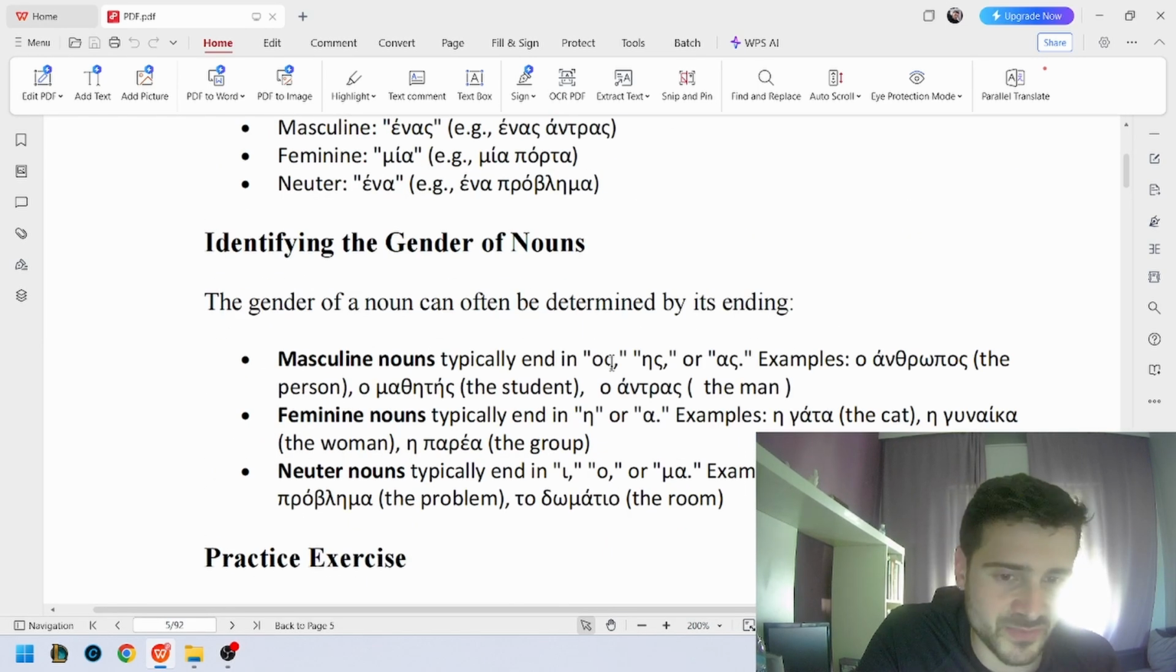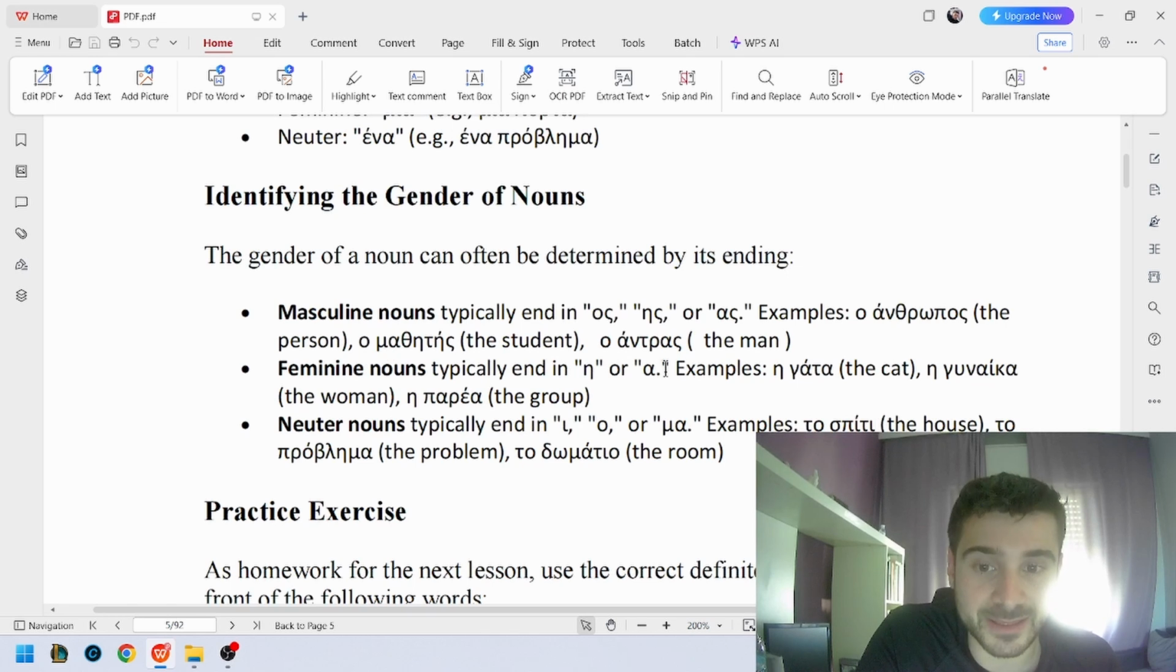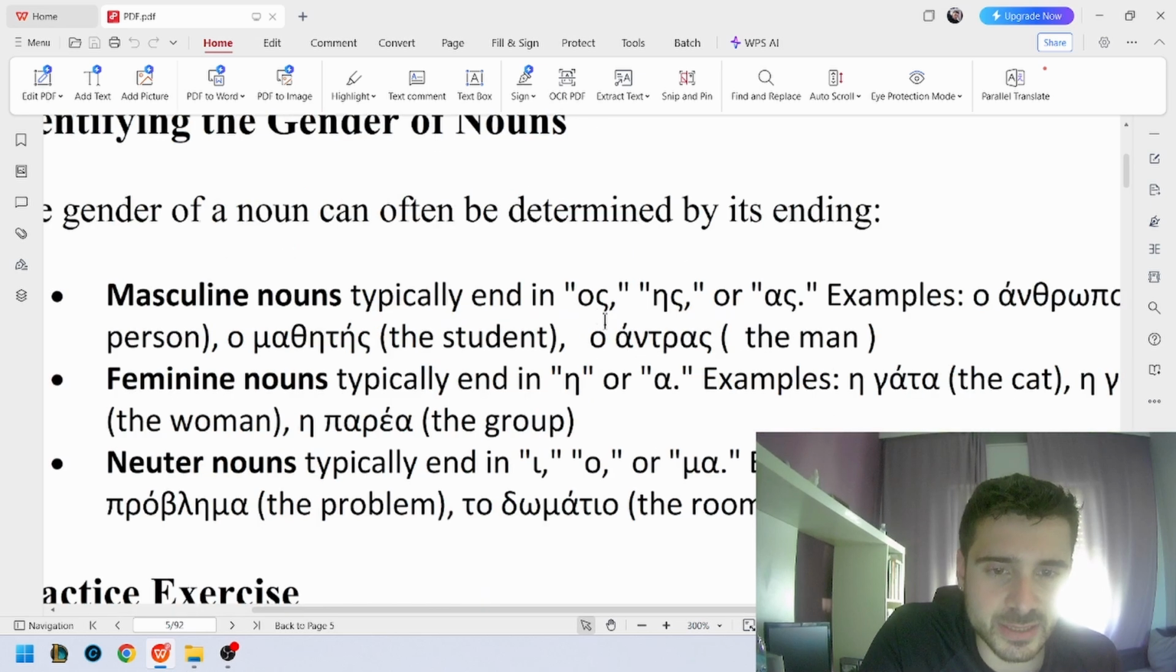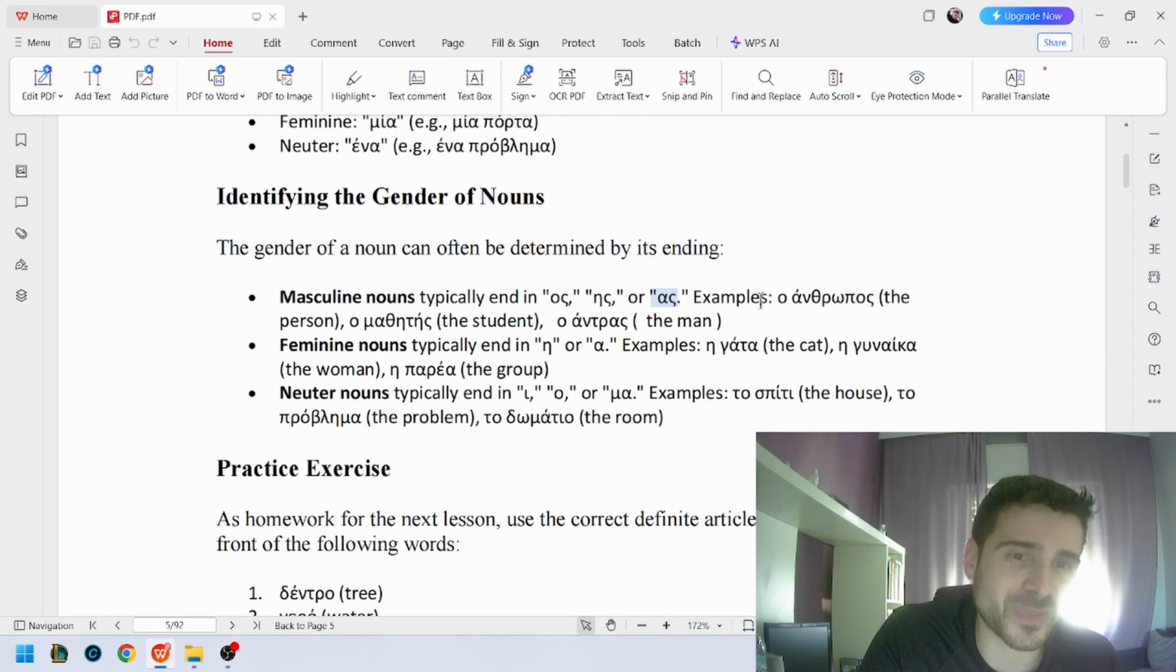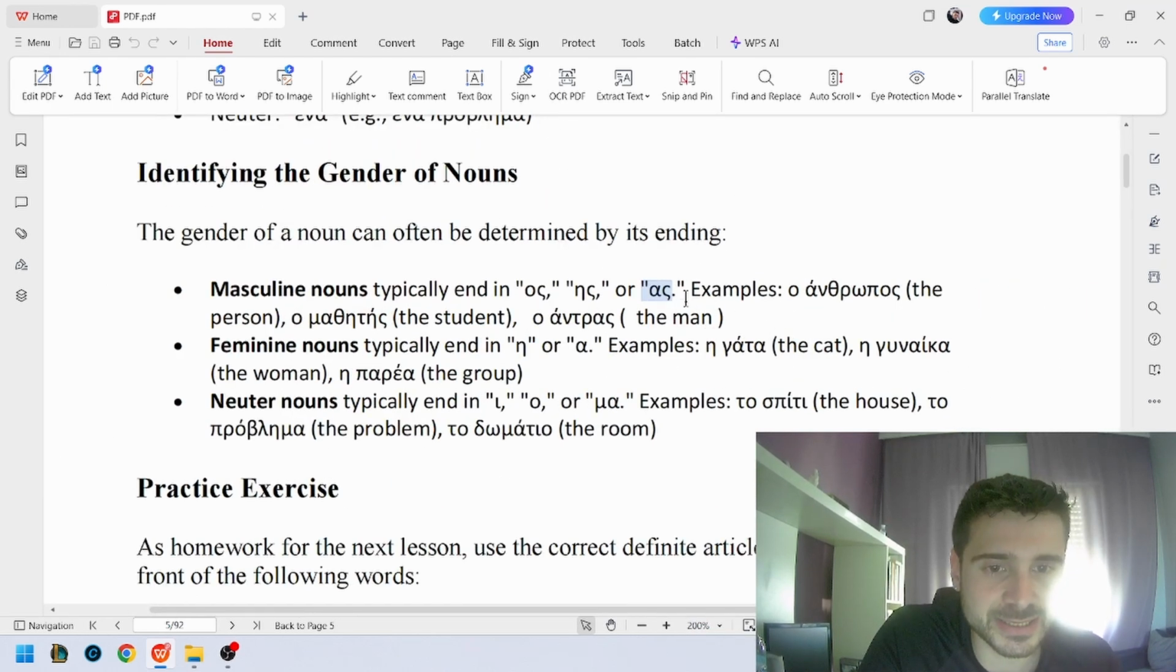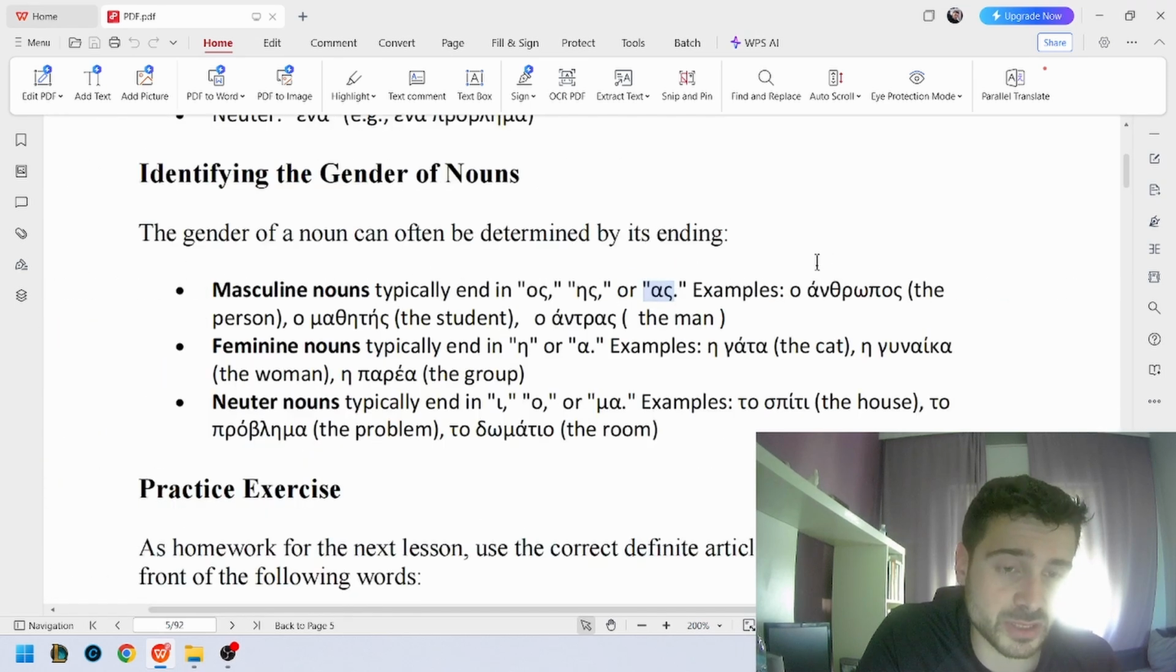Λοιπόν, now let's see some things. In Greek it's very important to remember that all the nouns can be masculine, feminine or neutral. And we identify the gender of a noun most of the times from their word endings. So it's very important to remember these word endings. Masculine nouns typically end in os, is or as. So when we have the word ending s, sigma, most of the times the word will be masculine.